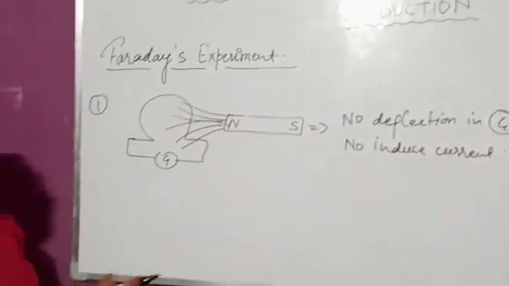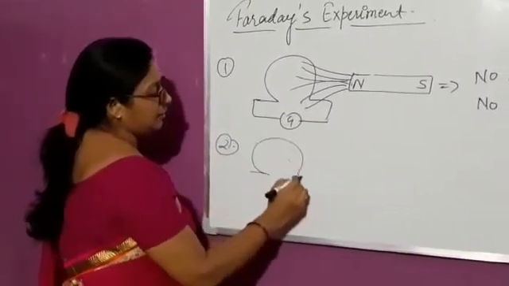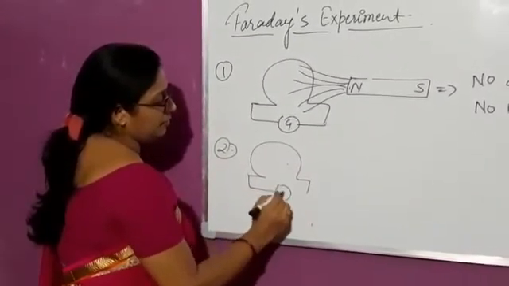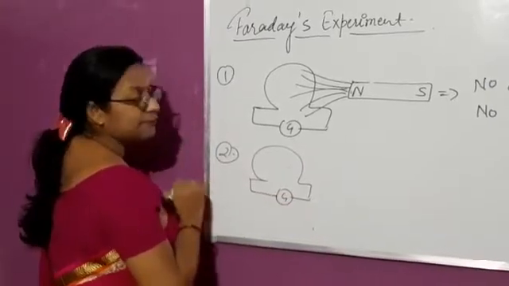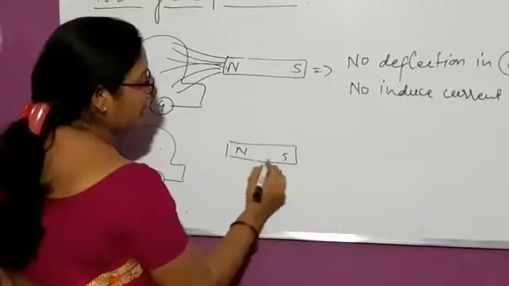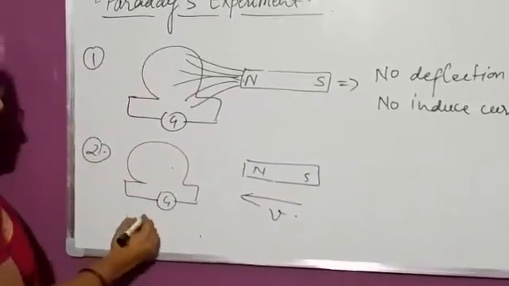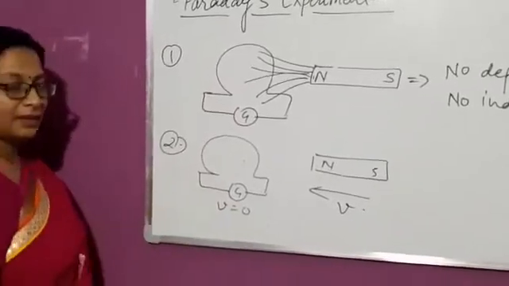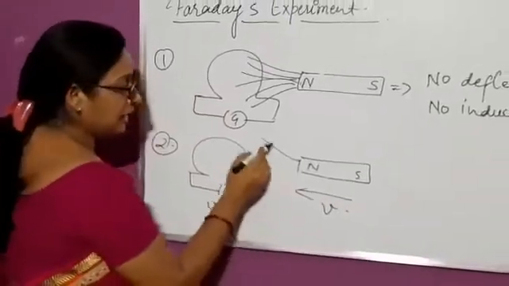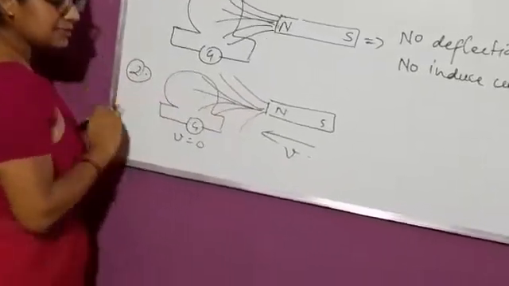But in the second situation, when this magnet is moving with some velocity towards this stationary coil, the flux linked with the coil increases continuously.